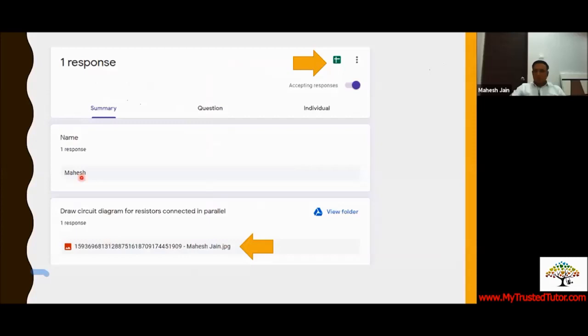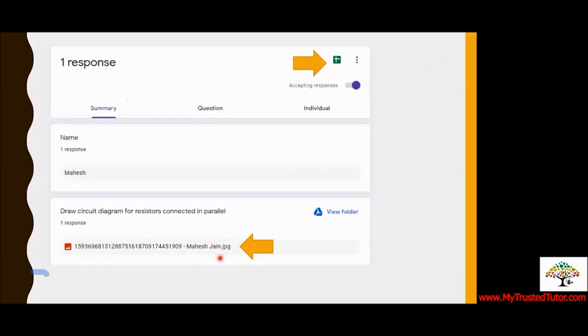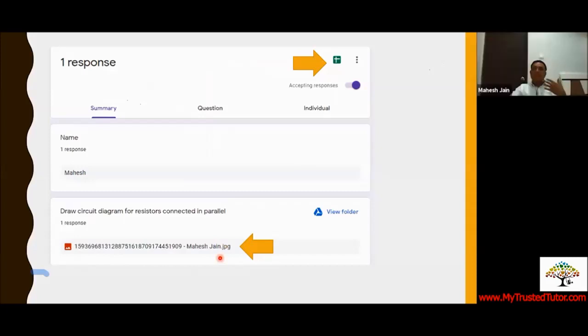Okay, so you could see I have written my name. The question was: draw circuit diagram for resistors connected in parallel, and this is the response by the student, which is the image. So this is how we can take an exam for subjective questions. If you are a maths teacher, an accounts teacher, or want to take science numericals, drawing, ray diagrams and all those things, you can take tests like this. Students obviously have to be oriented, you have to guide them about how to go ahead with the process. But I guess students will be happy to do that also.